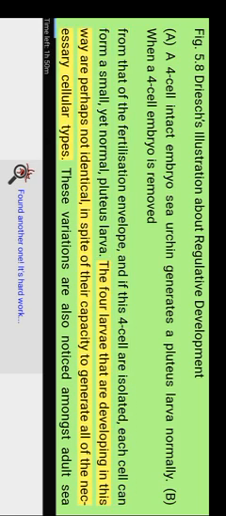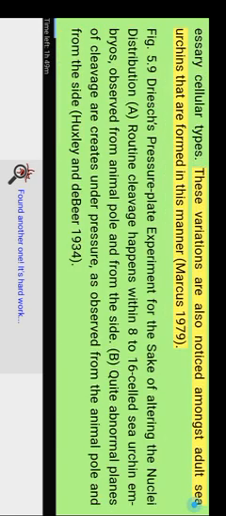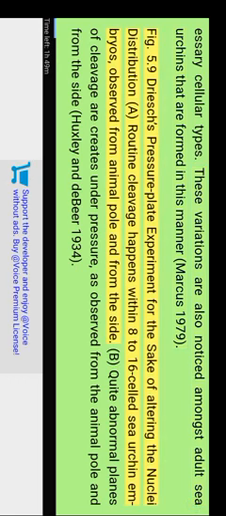The 4 larvae that develop in this way are perhaps not identical, in spite of their capacity to generate all of the necessary cell types. These variations are also noticed among adult sea urchins that are formed in this manner. Marcus 1979. Figure 5.9 Driesch's pressure plate experiment for altering the nuclei distribution.